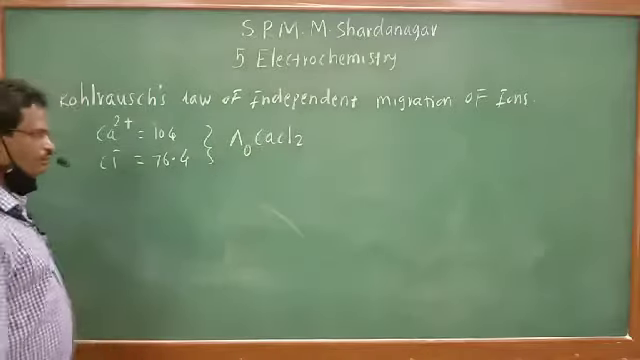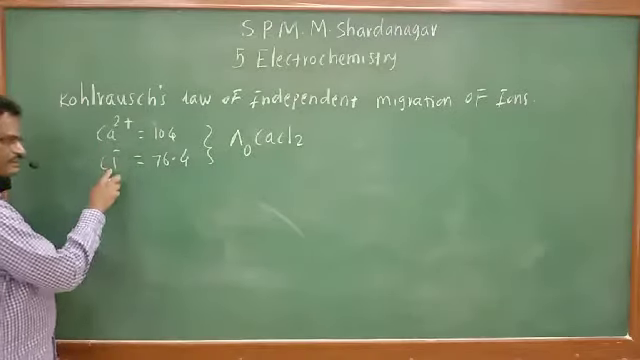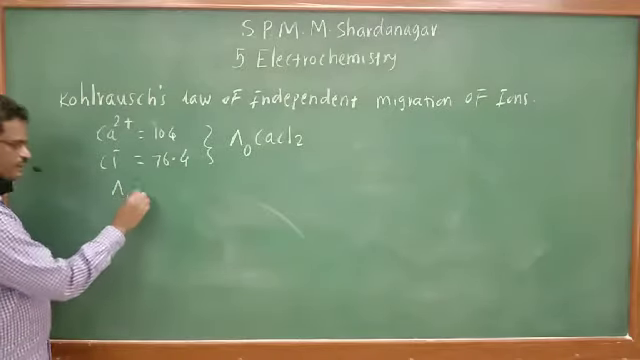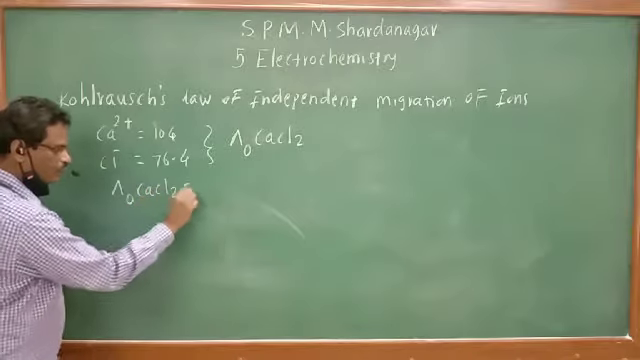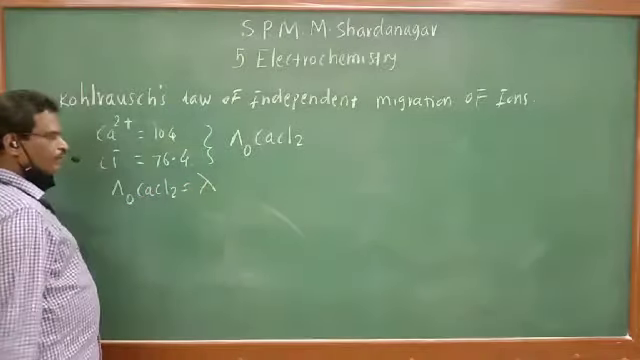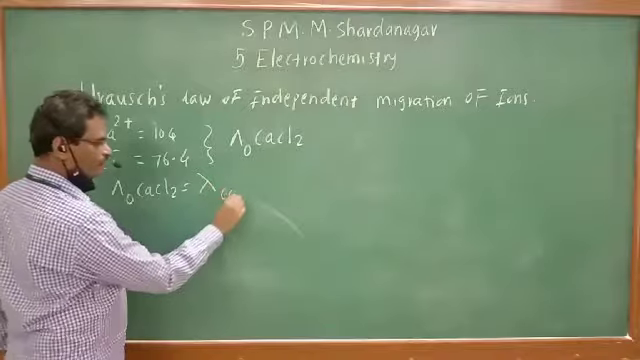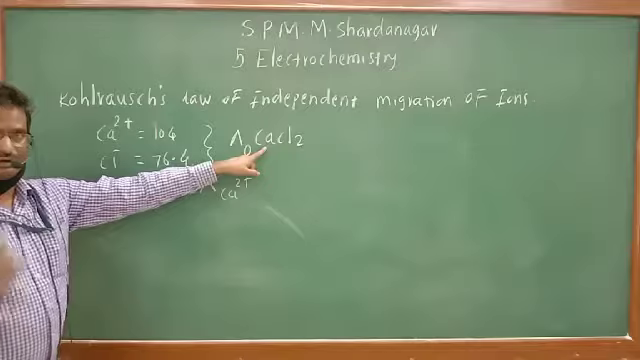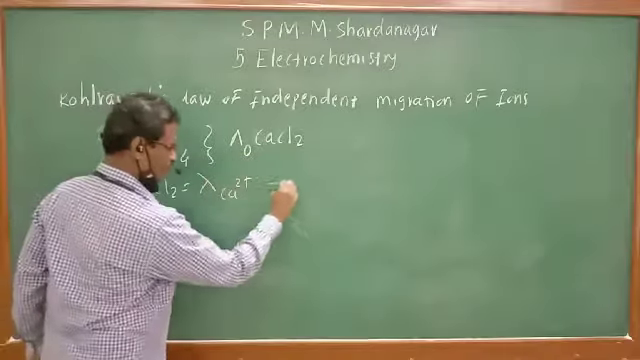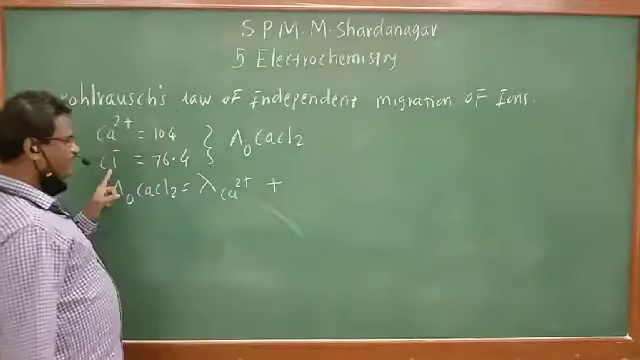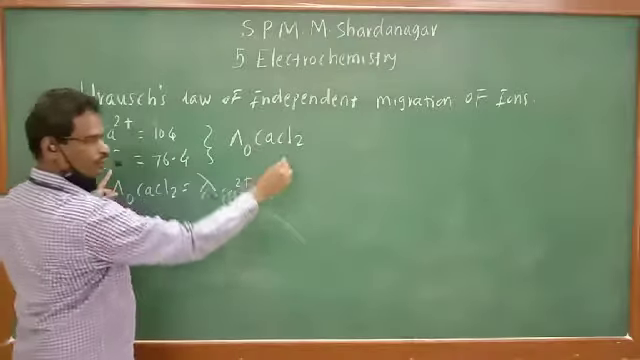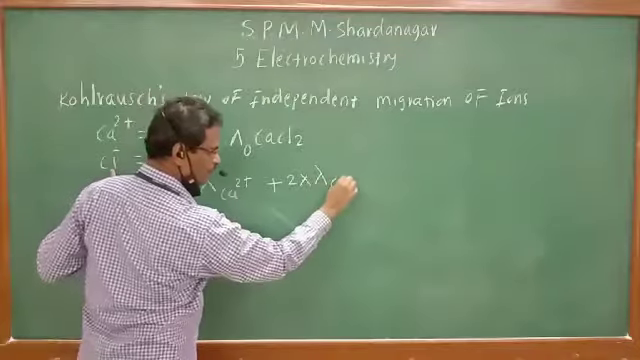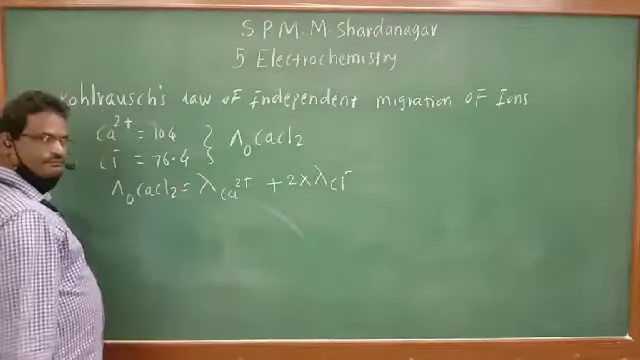Calculate for CaCl2. Ca and Cl are there. So molar conductivity at zero concentration of CaCl2 will be equal to molar conductivity of Ca2+. How many Ca2+ ions are there? Only one. Plus, how many Cl- ions are there? 2. So 2 multiplied by molar conductivity of Cl- ions.